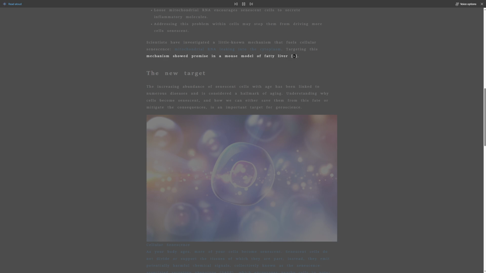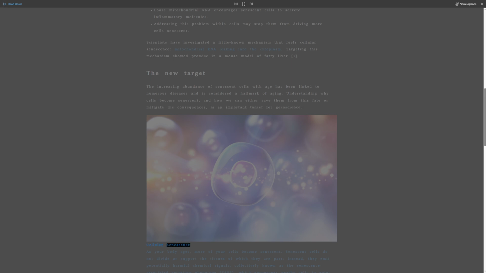The new target. The increasing abundance of senescent cells with age has been linked to numerous diseases and is considered a hallmark of aging. Understanding why cells become senescent, and how we can either save them from this fate or mitigate the consequences, is an important target for geroscience.